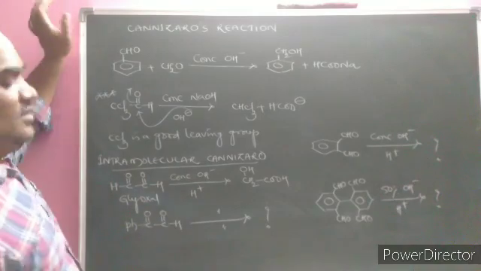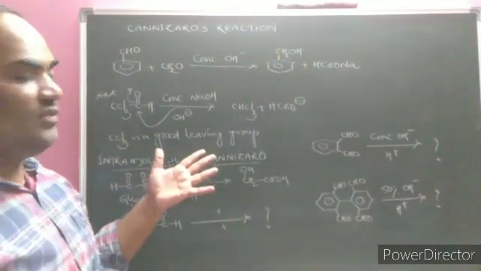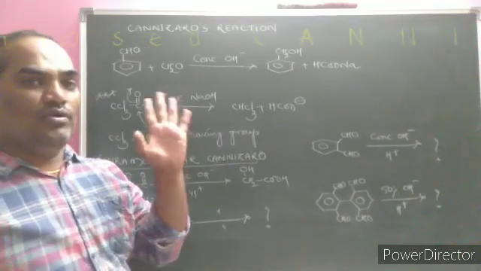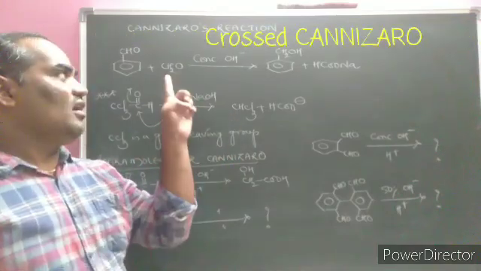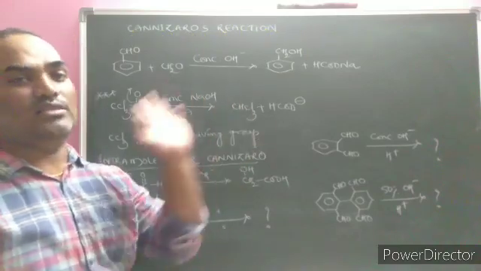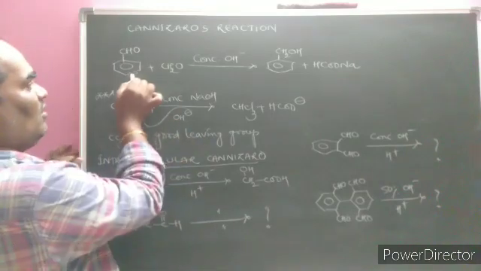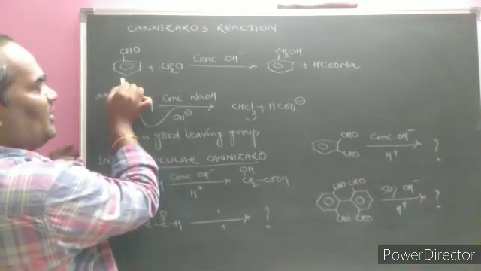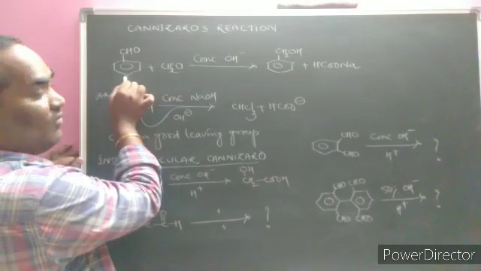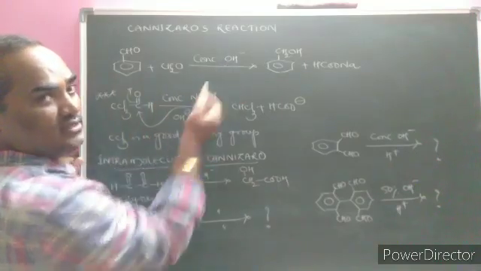Some more examples. Let's check here. The Cannizzaro reaction is of the following types. If only one type of aldehyde is given, that we call the intermolecular Cannizzaro reaction. The earlier case is over, and the next example. Now here is the aldehyde, benzaldehyde and formaldehyde, lacking alpha hydrogen, and the concentrated base is given.